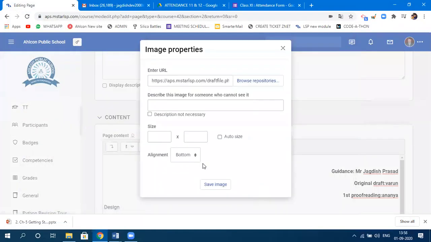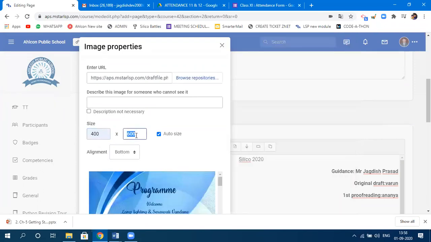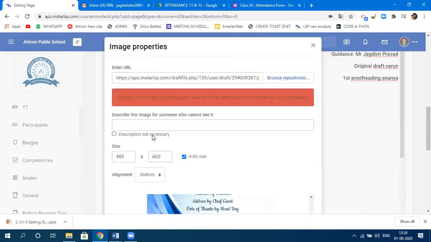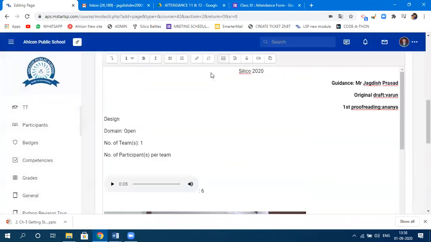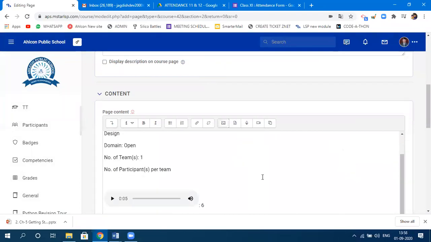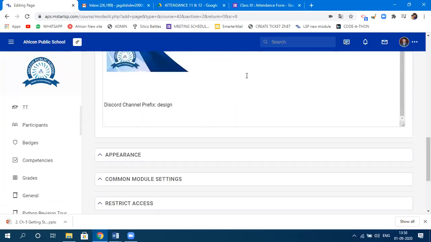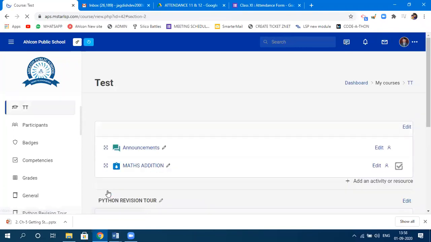You can specify the size of that image also. Let's say I want 400 by 600. You need to specify the size and finally click on save image. Description is not necessary, so save image. You can see that the image is being displayed here. After doing all these things, you click on save and return to the course.